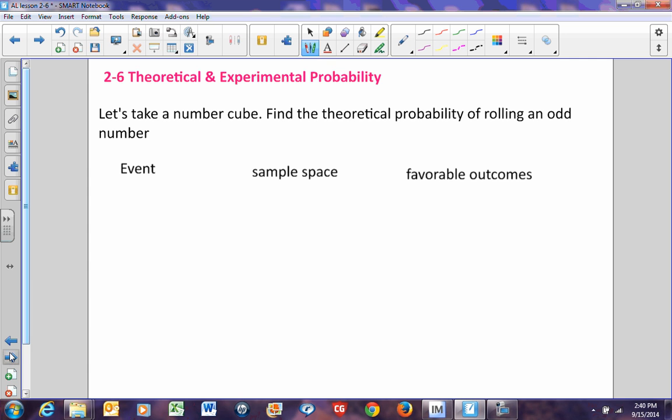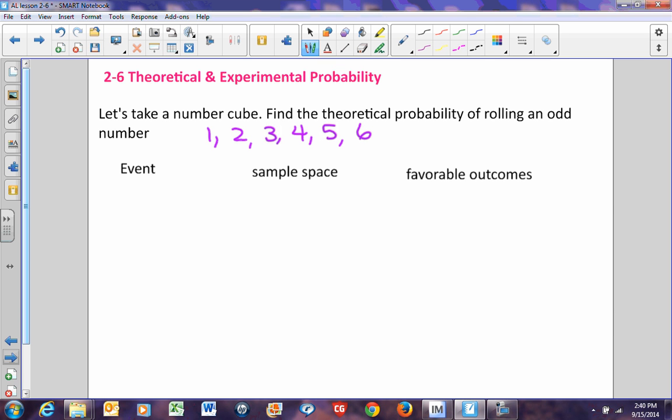How do we use probability? Let's take a number cube. A number cube is a regular die that you roll, like when you're playing Monopoly. It has the following numbers on it: 1, 2, 3, 4, 5, and 6. So that's considered to be its sample space.